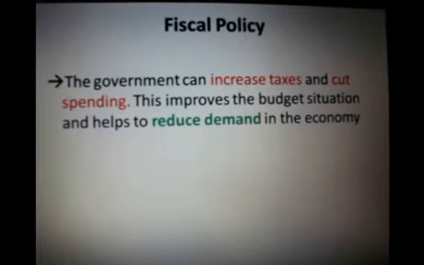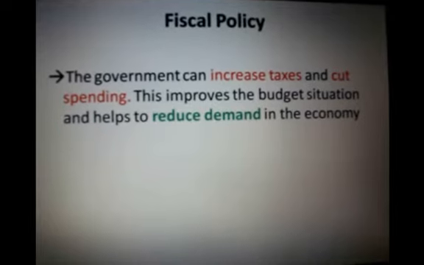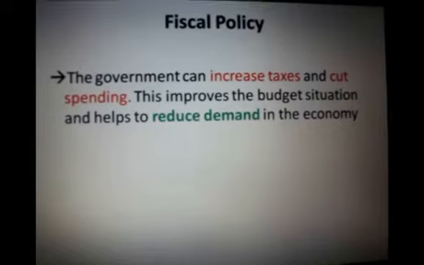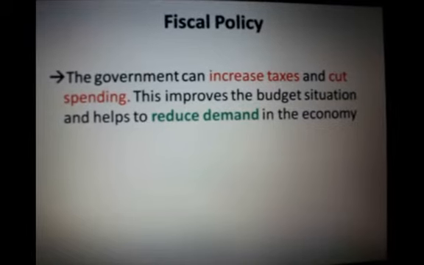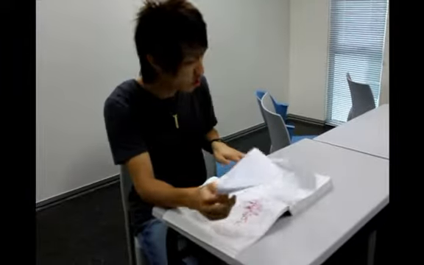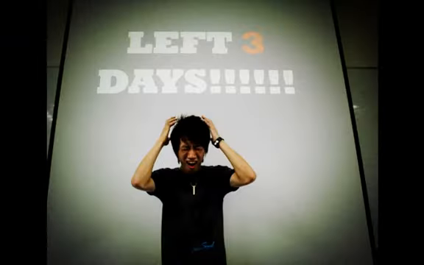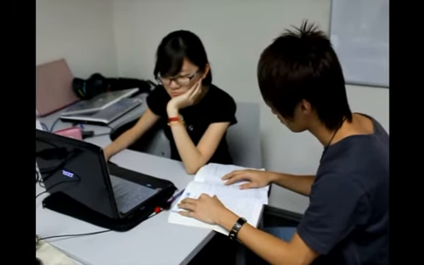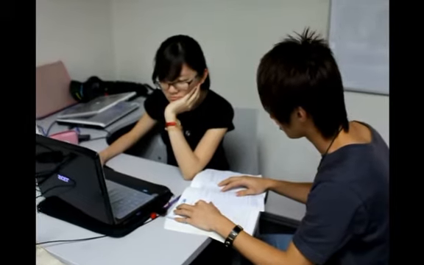Oh, then how about fiscal policy? Fiscal policy is also defined as the government can increase taxes and cut the spending. This improves the budget situation and helps reduce the demand in the economy. I still don't know how to do it. I think I can find Eileen. Eileen, can you teach me how to use fiscal policy and the AD-AS diagram to solve inflation?